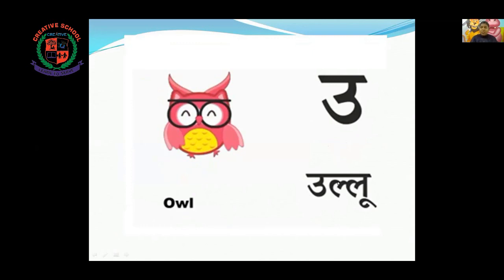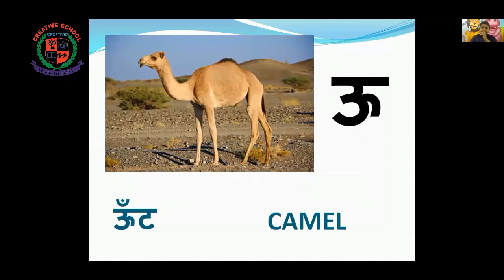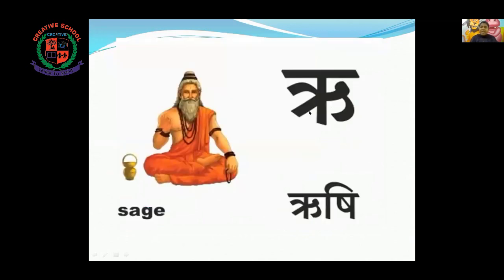The next one is U, ऊंट, camel. The next one is Rushi, sage.